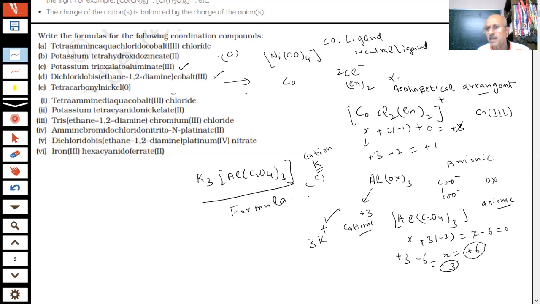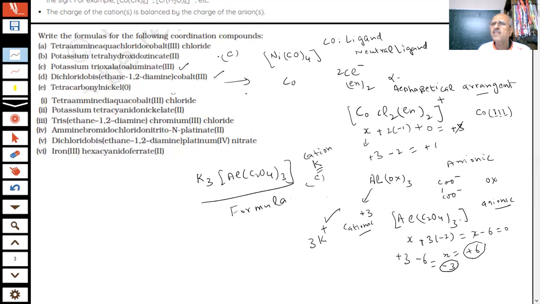Actually, we have to work and we have to think, and slowly we will learn more about it. And we have to see that the total charge has to be balanced. If potassium was not there, there will be some charge on that, how much? 3 minus. 3 minus will mean aluminium oxidation state is plus 3. So you work from the answer to the back or from back to the answer.